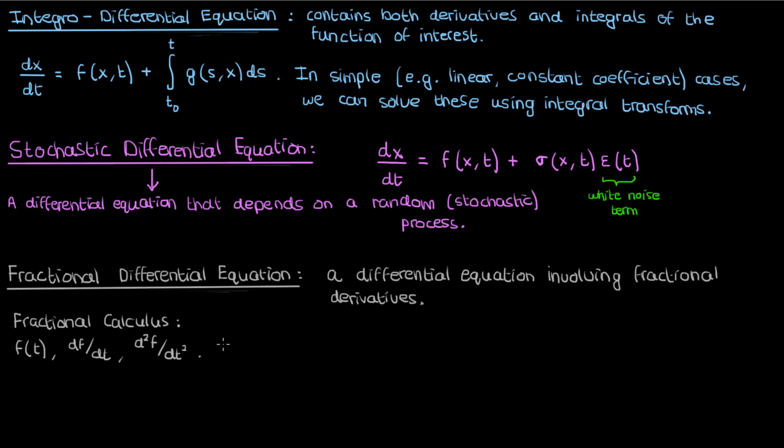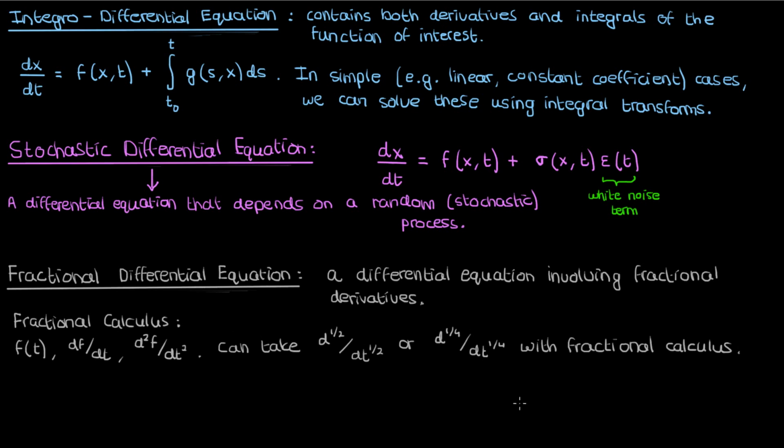But what if I didn't want to fully commit to taking a derivative? For instance, what if I wanted to take a fraction of a derivative? Well, I can do that using fractional calculus. Fractional calculus allows me to take a half derivative, or a quarter derivative even if I wanted to. In general, using a combination of clever manipulations in the gamma function, I can compute fractional derivatives like the alpha derivative of f with respect to t, where alpha is some real number between 0 and 1.